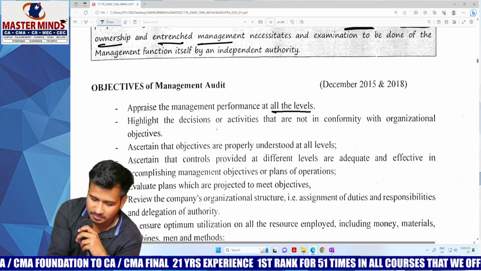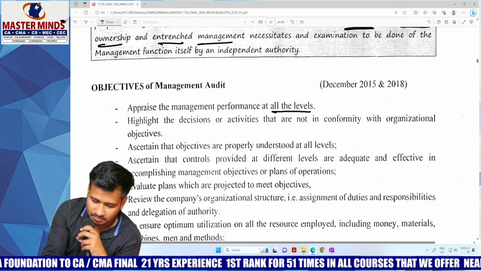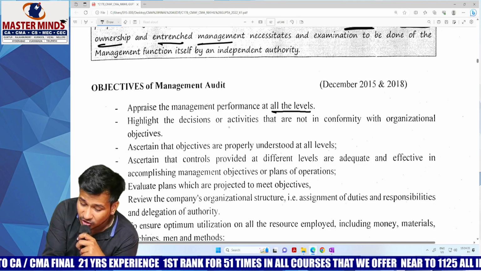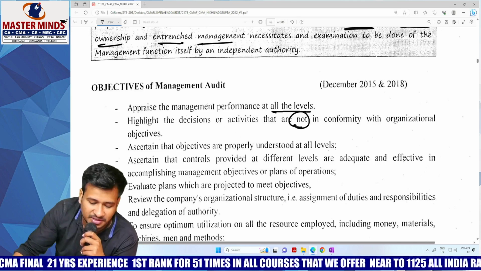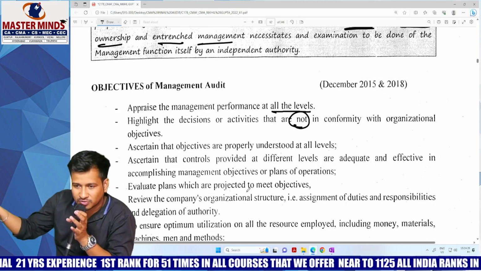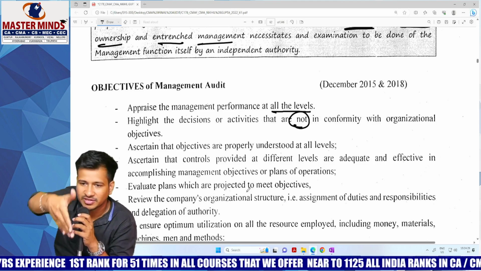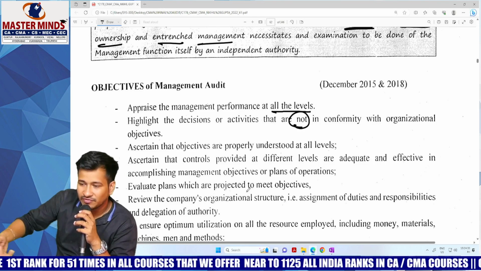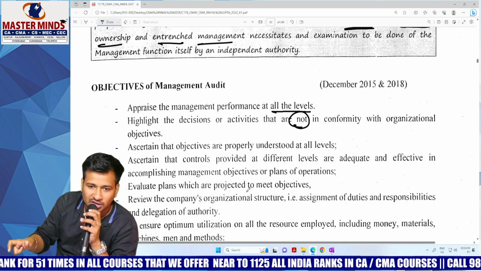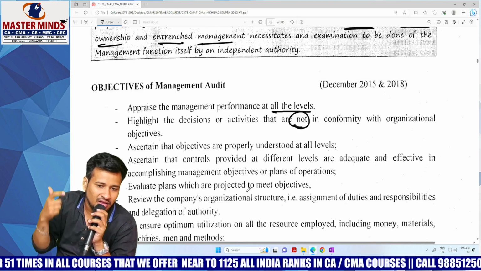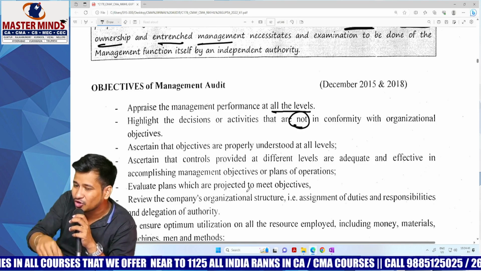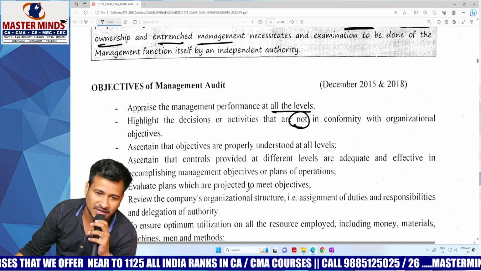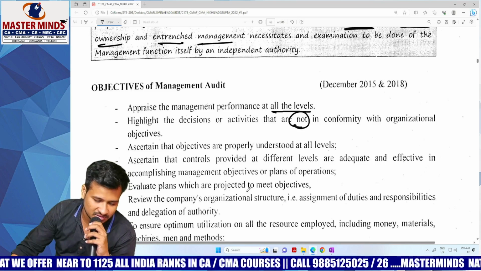Highlight the decisions or activities that are not in conformity with the organizational objectives. Already we have discussed this one. Likewise, I told you two to three times, your objectives are paved in this way, but you are going in a different way. Then you have to highlight that. You have to highlight that your plan is wrong. It is not intact with the organizational objectives. So immediately withdraw that plan and draft a new plan which is in line with the organizational objectives.